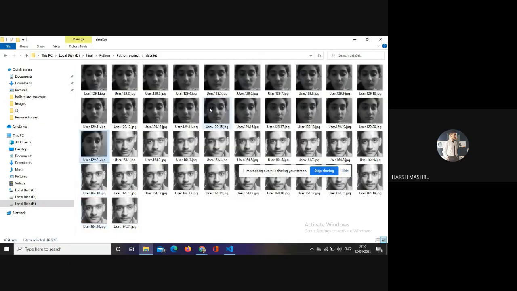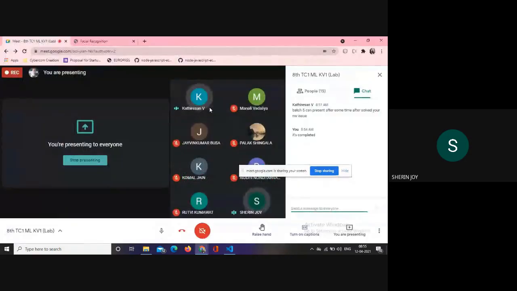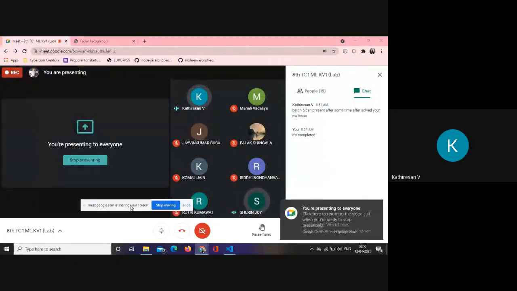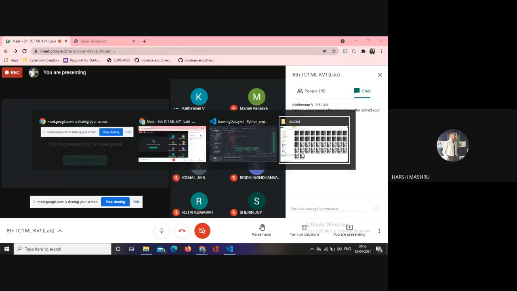Not only 20, the whole database, whole pictures are being trained, sir. Now, in one person there are 21 images per person. In your database, how many images are there? How many persons are there? There are two persons only, me and my sister.